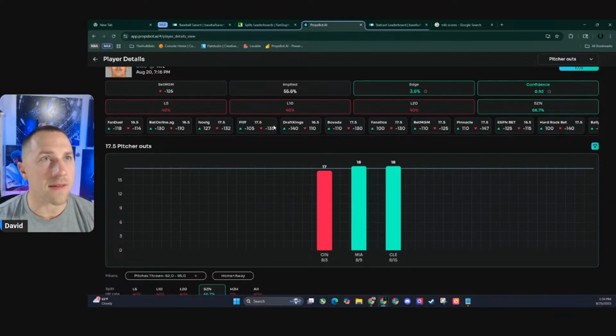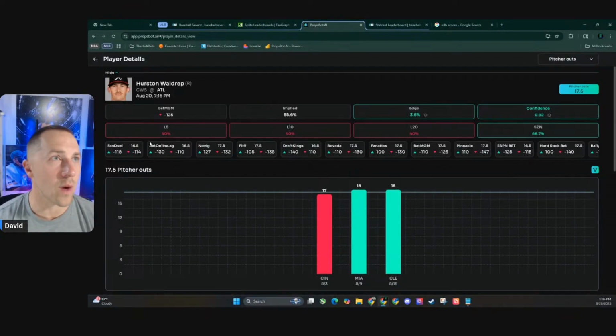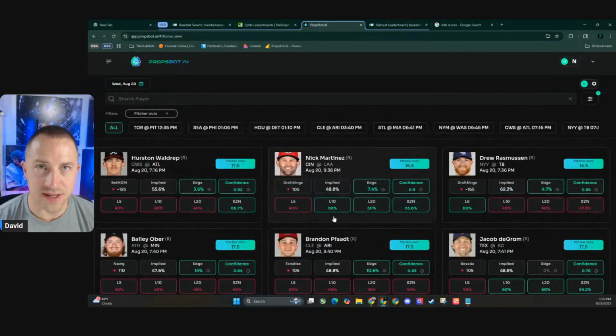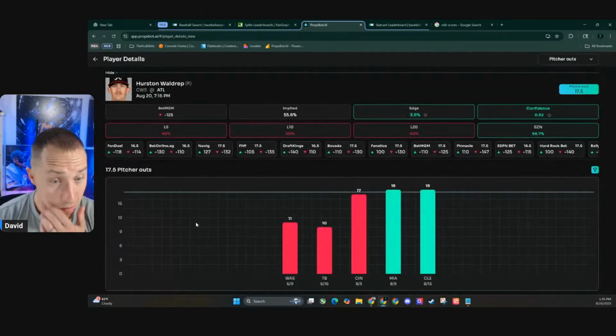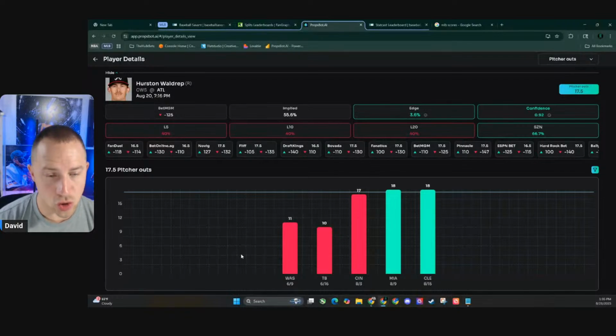Yeah, I think that this is a solid under for you guys that are on Fliff. That is a decent play on Fliff over there as well. The fact that FanDuel's down to 16 and a half, I like that a lot. So mark that down. If you guys are in here right now, that is a play to play.